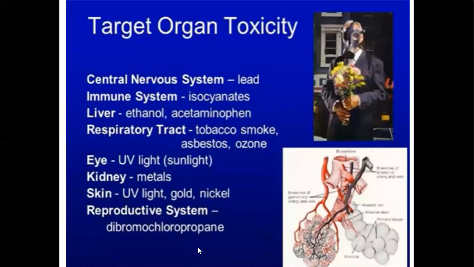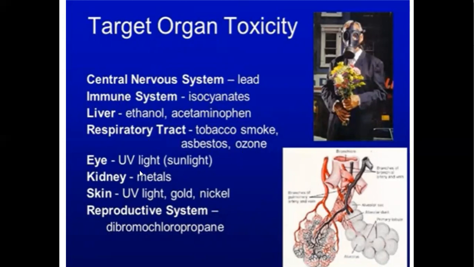And there are several target organ toxicities, and not all organs are affected by a single metal. Targeted organs are affected by targeted toxic substances. For example, the central nervous system is affected by lead poisoning, the immune system by isocyanates, the liver by ethanol and acetaminophen, and the respiratory tract by tobacco smoke, asbestos and ozone.